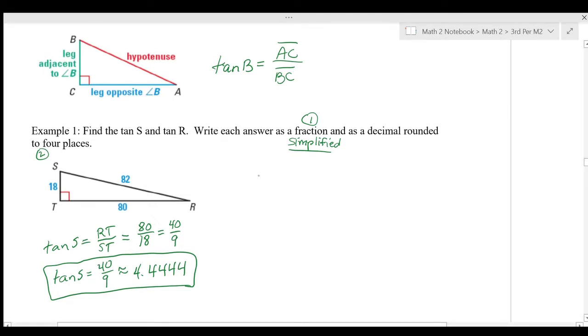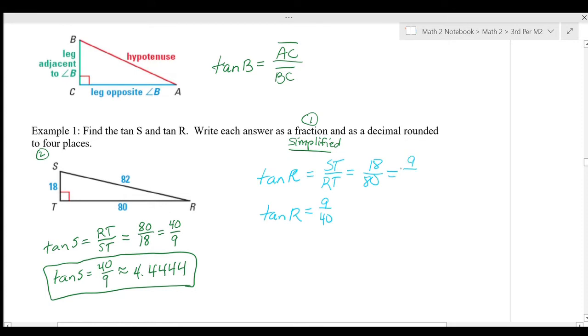So the tangent of R would be the opposite side, which is going to be side ST, over the adjacent side, RT. ST is 18, RT is 80. What you'll notice here is that the tangent of S is the reciprocal of the tangent of R within a triangle. Okay, so then we already know how to reduce it. Tangent of R reduced is going to be 9 over 40.